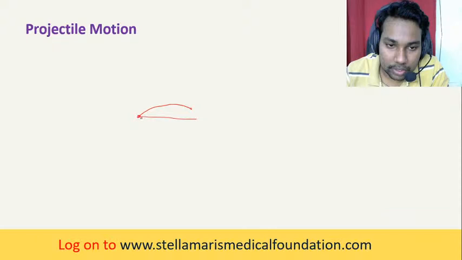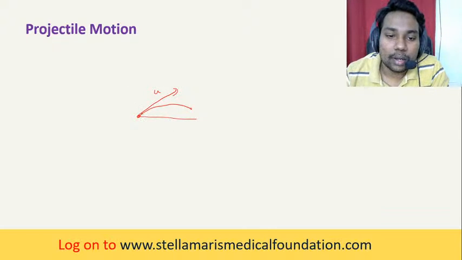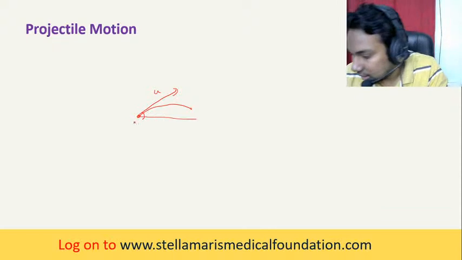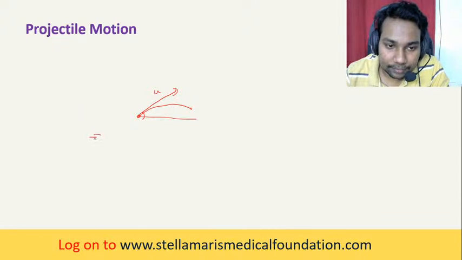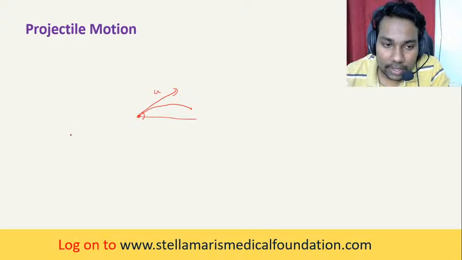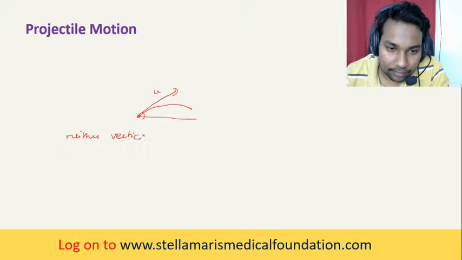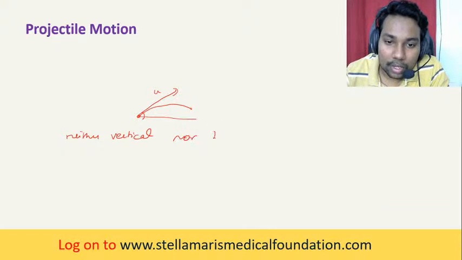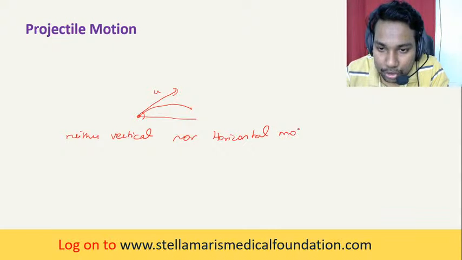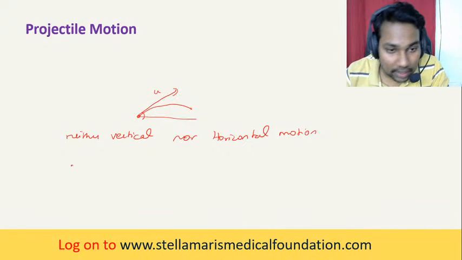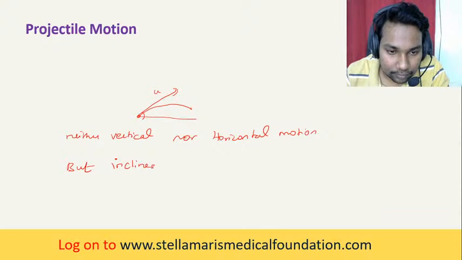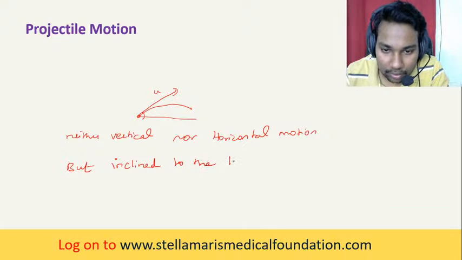When the object is projected from here with the initial velocity u, it makes an angle theta. So the motion of the object is neither vertical nor horizontal, but inclined to the horizontal.